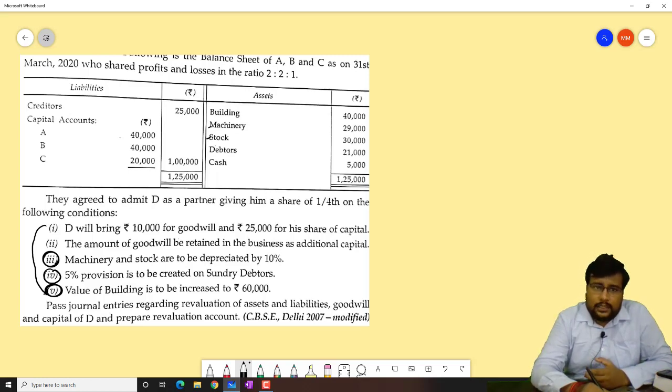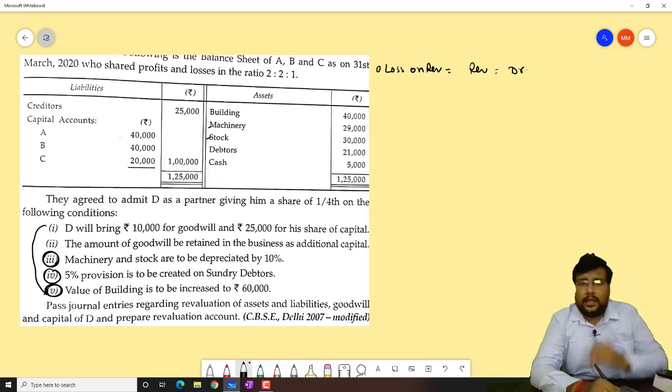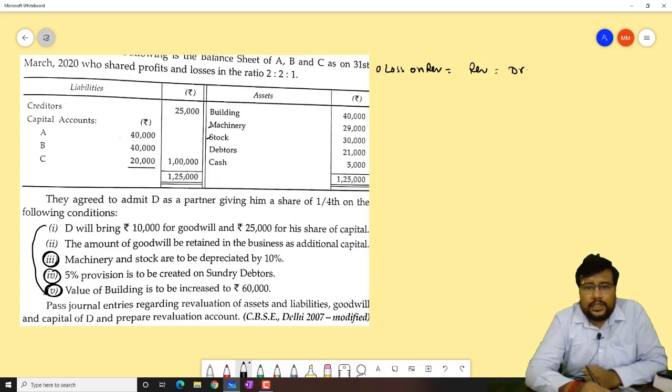So always remember this first part of the journal entry: whenever there is a loss on revaluation, revaluation will be debit. All the losses and expenses are debit. Our machinery and stock decrease, so machinery 29,000, 10% will be 2,900. And our stock depreciated by 10%, 3,000.